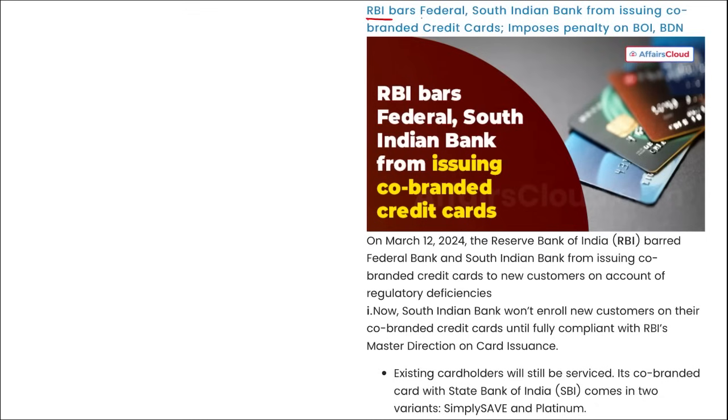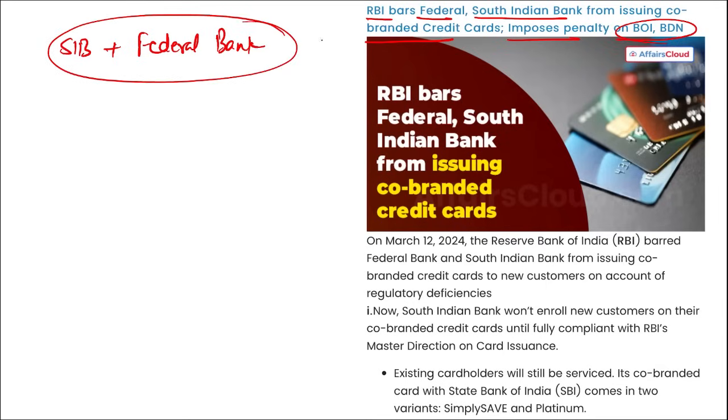Next is RBI bars Federal and South Indian Bank from issuing co-branded credit cards and has imposed a penalty on Bank of India and Bandhan Bank. First of all, remember South Indian Bank and Federal Bank have been barred from issuing co-branded credit cards. That means they won't be able to issue co-branded credit cards now. Apart from this, RBI has also imposed a penalty on Bank of India and Bandhan Bank.